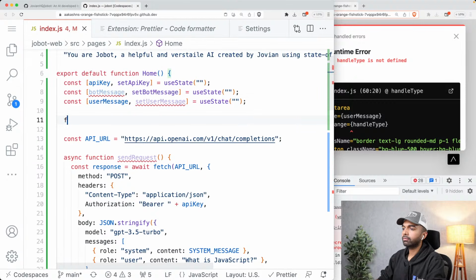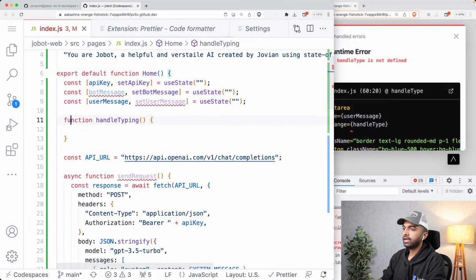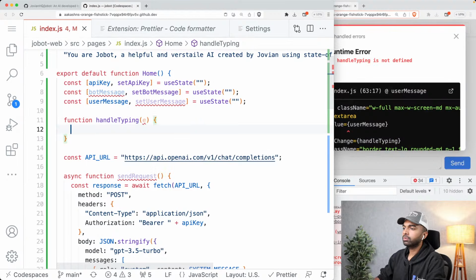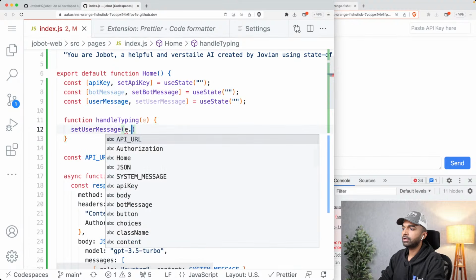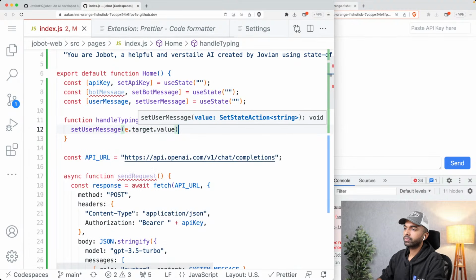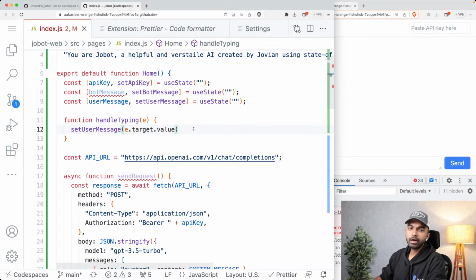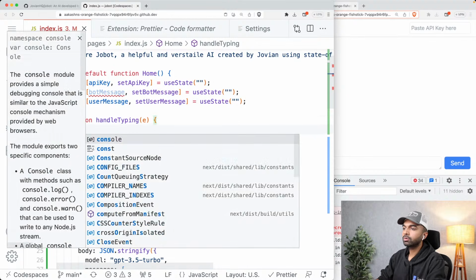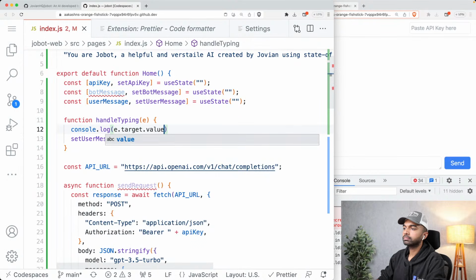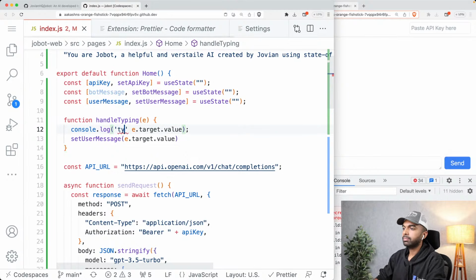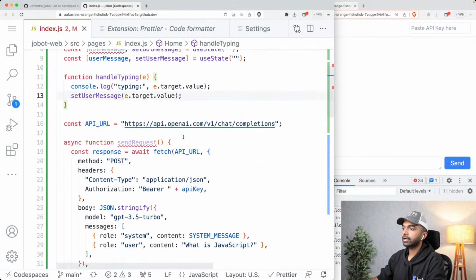So I'm going to say function handleTyping, and that is going to get an event e, and all it's going to do is simply set user message to e.target.value. Okay, and just like that our user message will get updated. But apart from that, let's also do console.log e.target.value. So we're just going to say typing, and this is what we're typing, and we set user message to e.target.value.